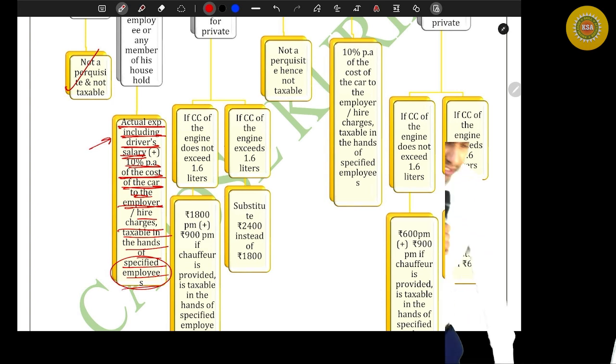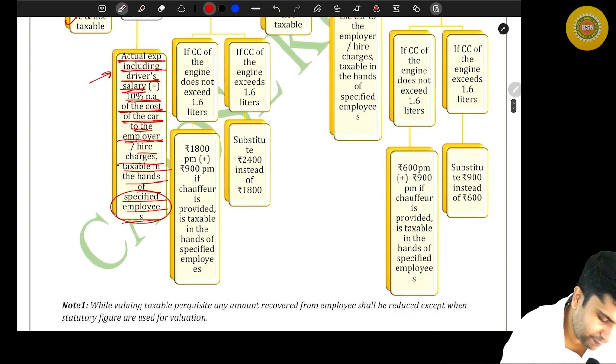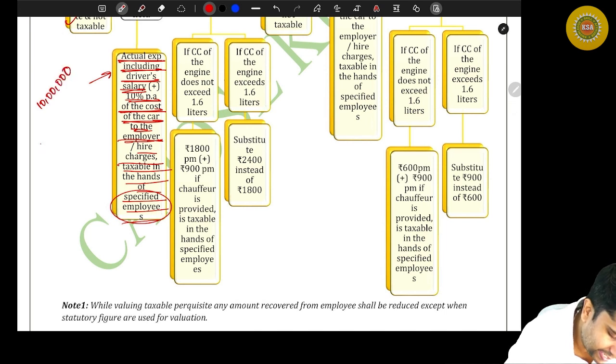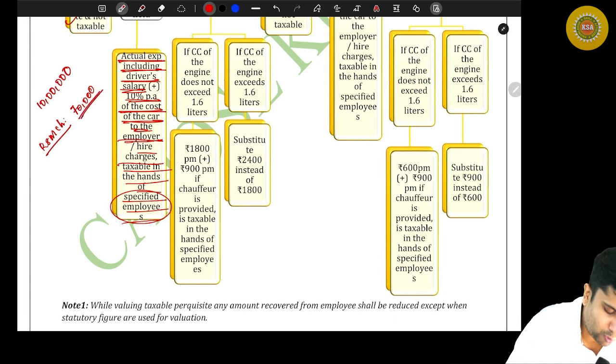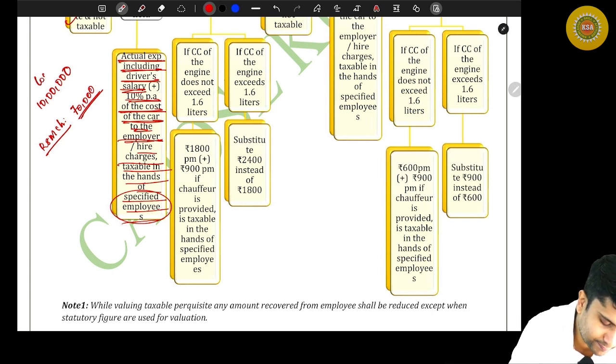That simply means, for example, the employer has given me a car valuing 10 lakh rupees and running and maintenance charges met by the employer are say 70,000 rupees a year. How do you value the taxable value of perquisite? Very simple. The cost of the car is 10 lakhs.